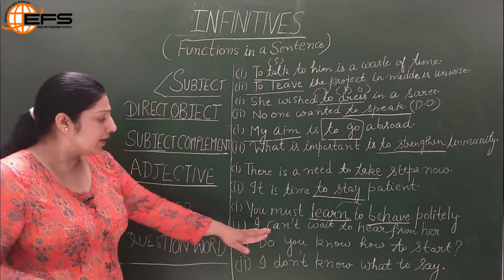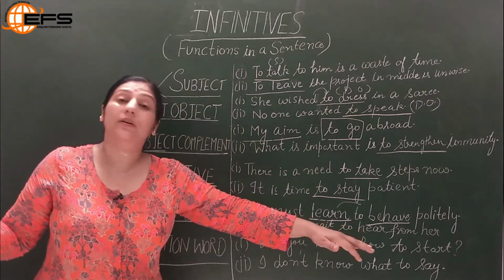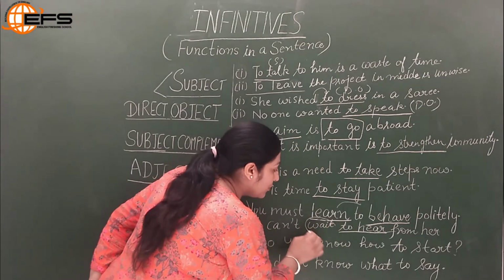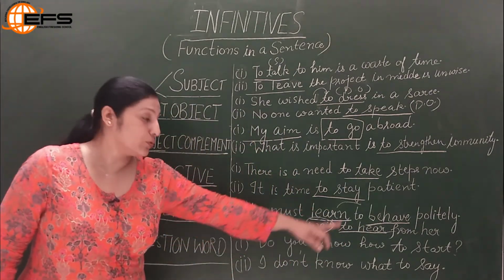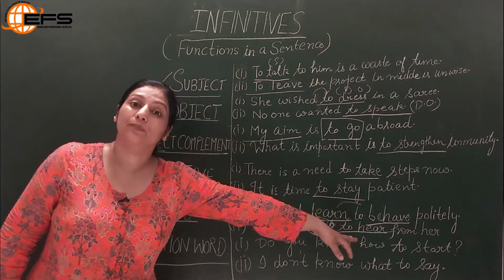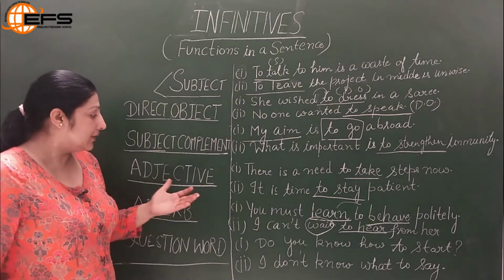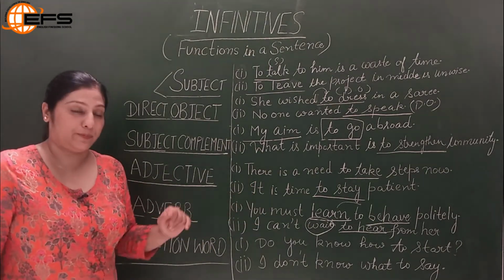Another example, I can't wait. What I can't wait? To hear from her. So this is how to hear is adding to the verb wait. So it acts as adverb which adds to the verb, which tells more about a verb in a sentence. That is why the function of this infinitive in the sentences is as an adverb.